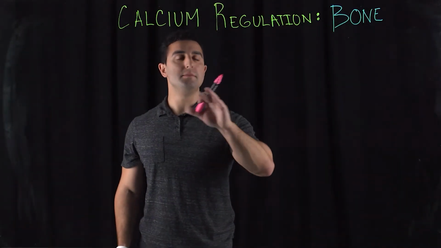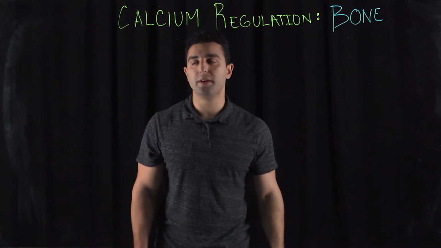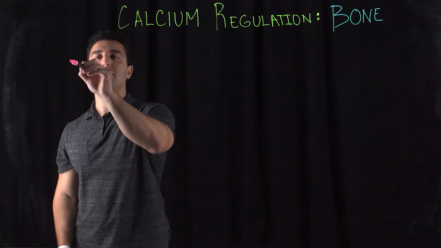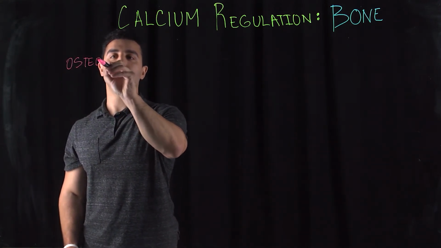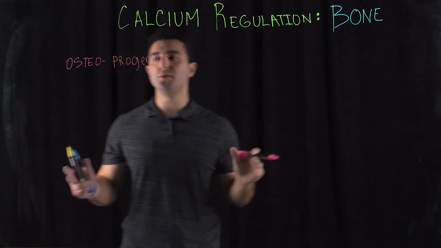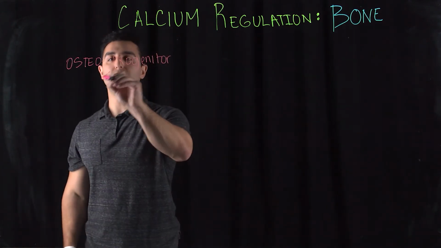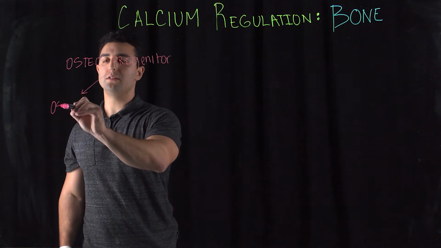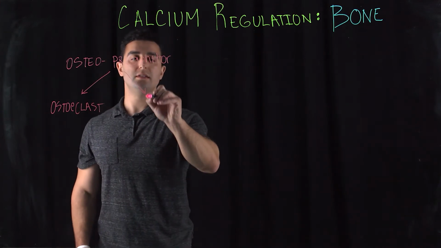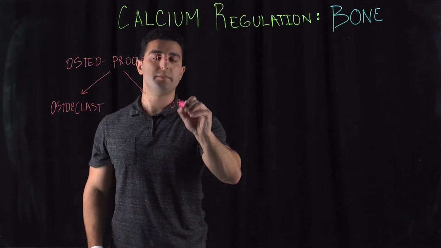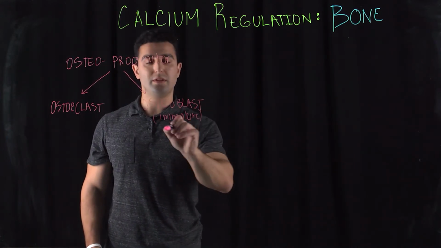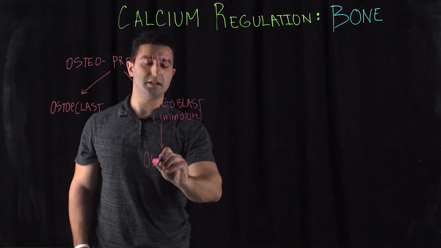Now we want to look at the regulation of bone calcium levels. If we go back to the beginning, we have a special type of stem cell called osteoprogenitors. Osteoprogenitors give rise to more specialized lineages of cells. They branch off into two regions. One is called the osteoclast, and the other is the osteoblast. Osteoblasts are basically immature cells. When they mature further, they become osteocytes.